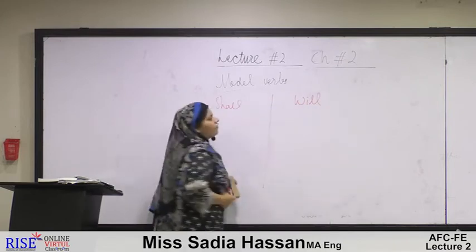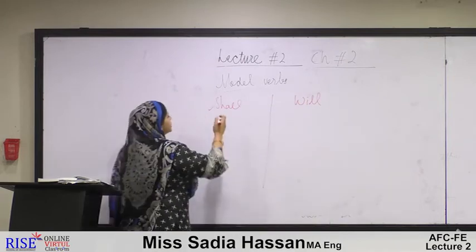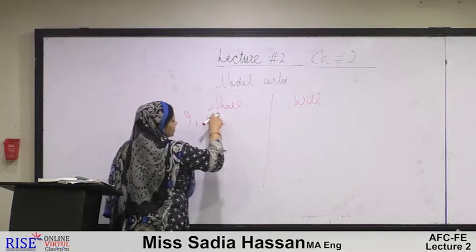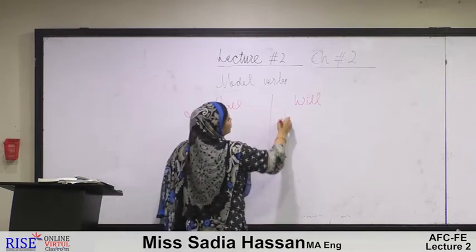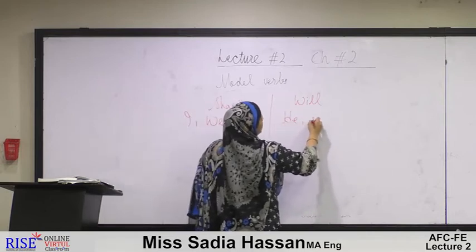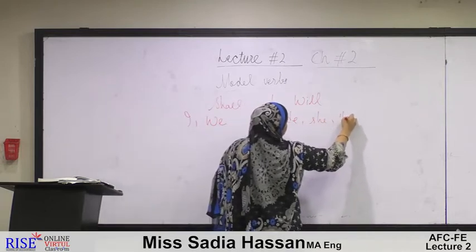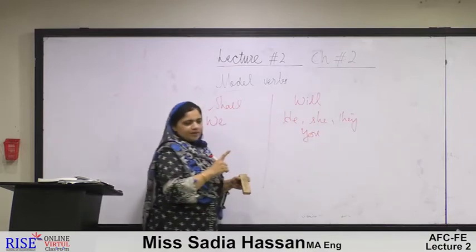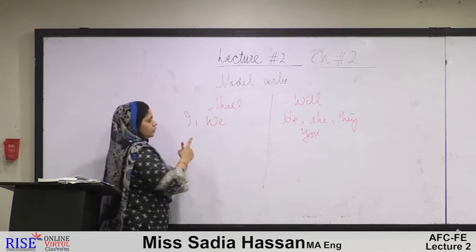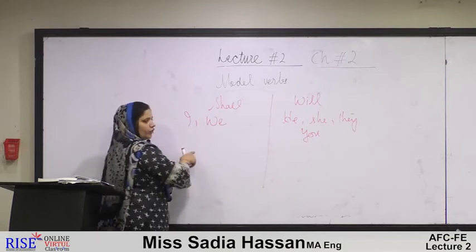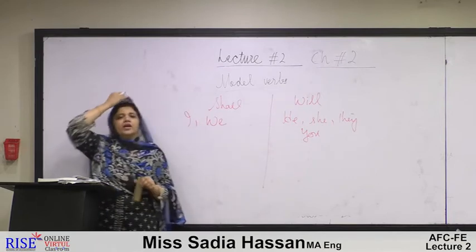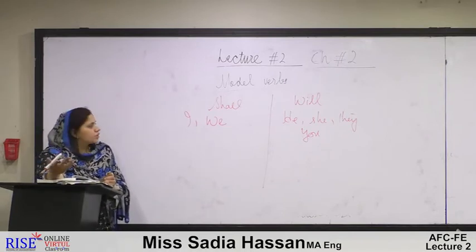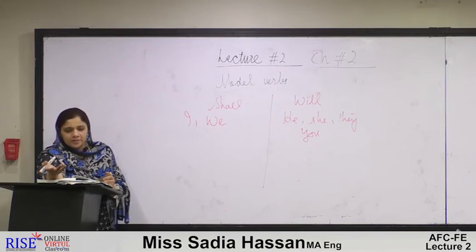If we see their former use, we see that shall was being used for first person pronouns and will was being used for the third person pronoun, or in other words, for the second person as well. It was their primary use. If we wanted to do anything, or we had the intention of doing anything, we used shall for the first person pronoun, and we used will for the third and second person pronouns.